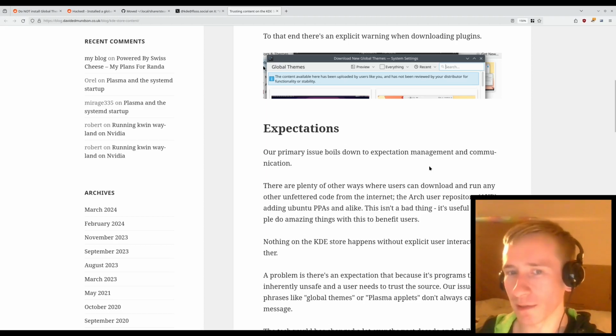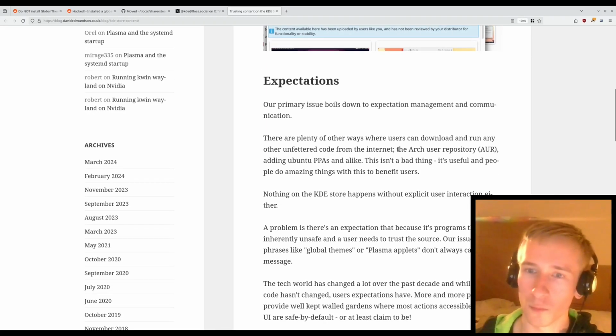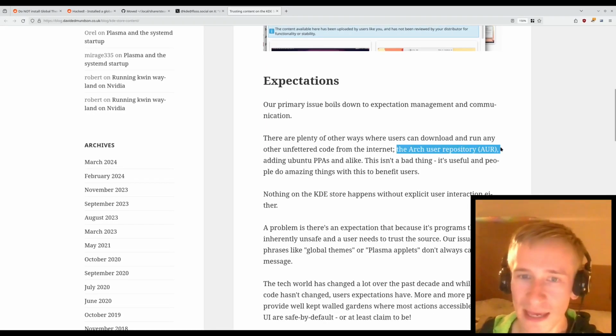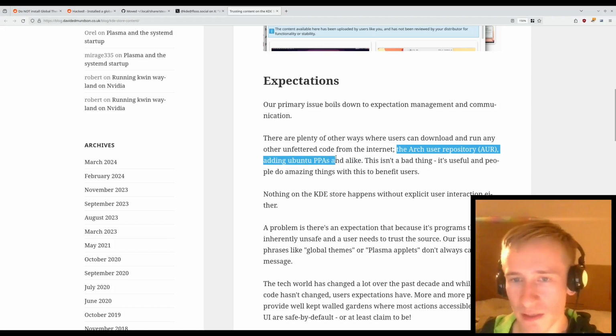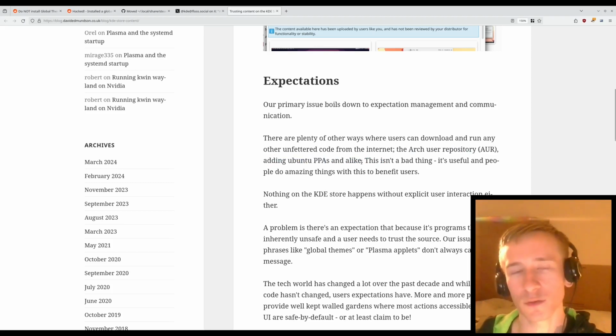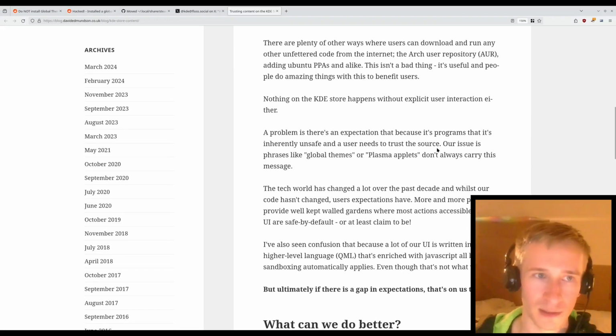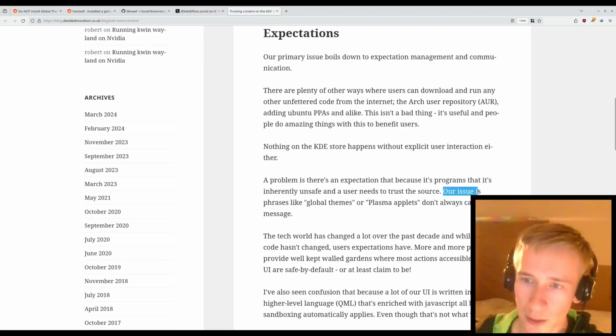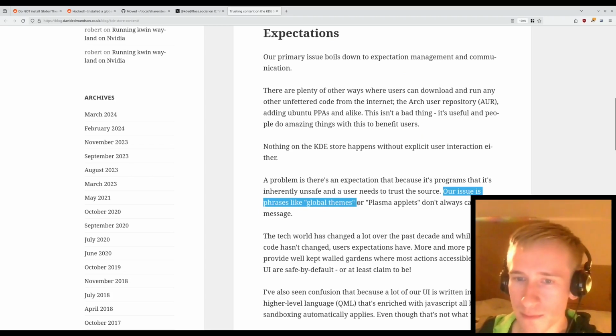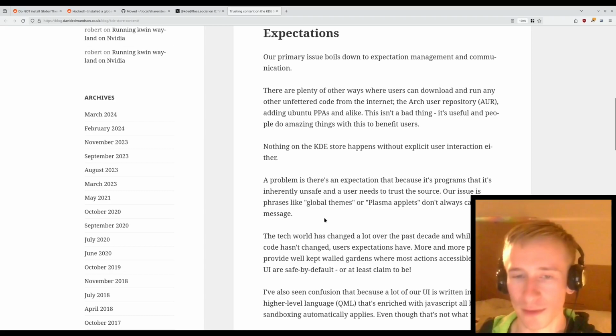But users have slightly different expectations, right? When you download something from the AUR or Ubuntu PPAs or sources like that, users have the expectation that they're going to be running some untrusted code and that this is a potentially dangerous operation. However, with themes, it's a little different. As David points out, "Our issue is phrases like global themes or Plasma applets that don't always carry this message that it might be running untrusted code."